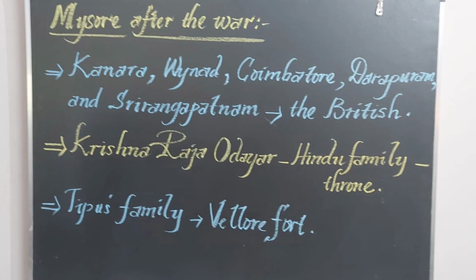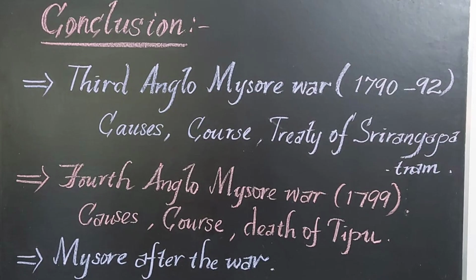So children, in this class we have learnt the Third Anglo-Mysore War and the Fourth Anglo-Mysore War, and how the great empire in South India, Mysore, came under the control of the British after the death of Tipu Sultan. So let us recall the Third Anglo-Mysore War. What are the causes? Tipu Sultan made an alliance with the French and Turkey, and he attacked Travancore in 1789, which was under the protection of the British. So the British made a triple alliance with the Nizam and Marathas. And the war went on for 2 years.